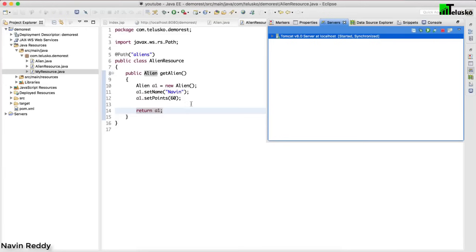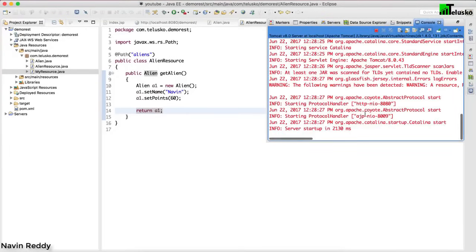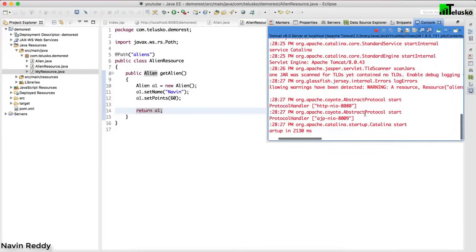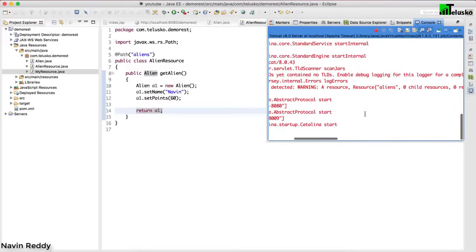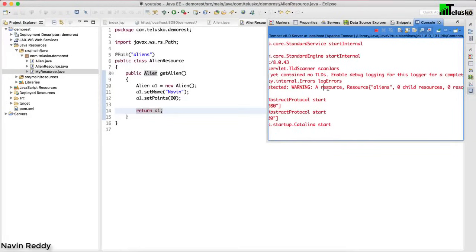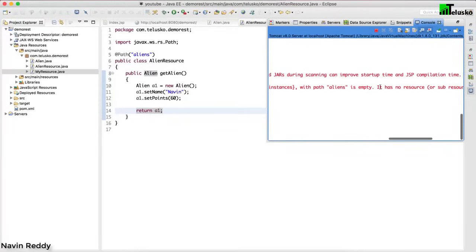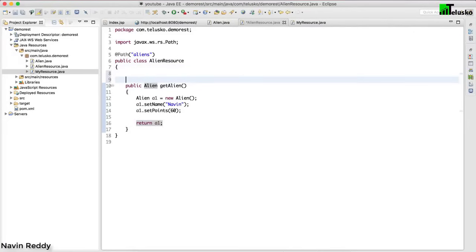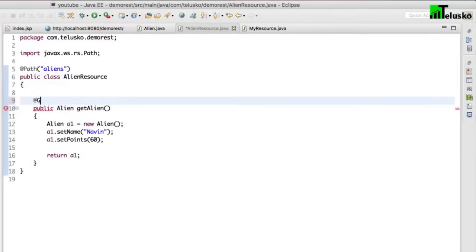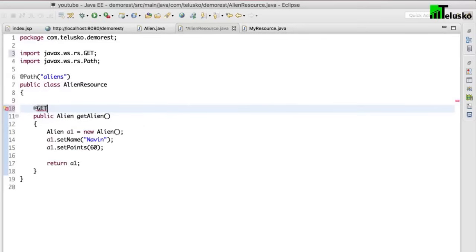It says 404, and there is nothing much on the console. As you can see, we are not getting any error here. But here is the issue: it is giving you a warning. It says resource Alien has no resource methods, no sub-methods, neither sub-resource. It's simply saying that whenever you use resources, you have to make sure that you create a method which returns something. So here I will say this will be called whenever you send a GET request. Whenever you send a GET request, only then should you call this aliens.